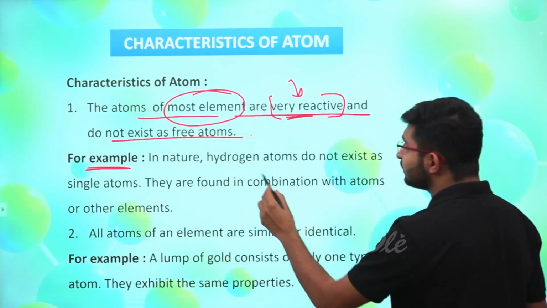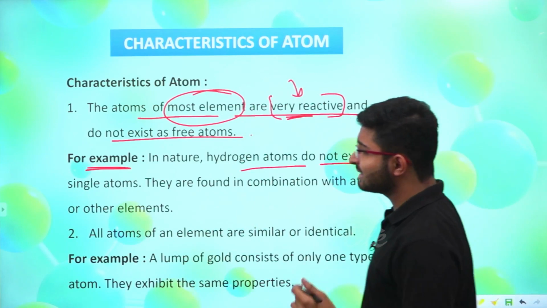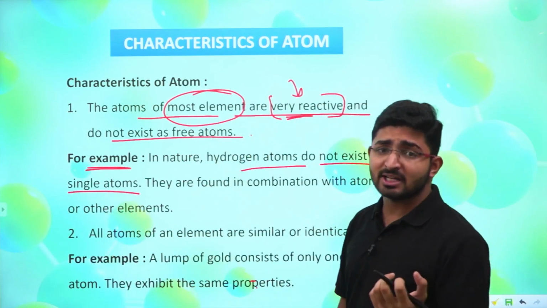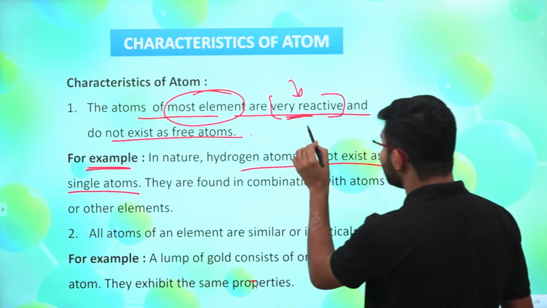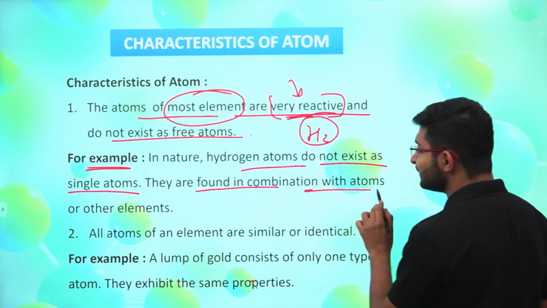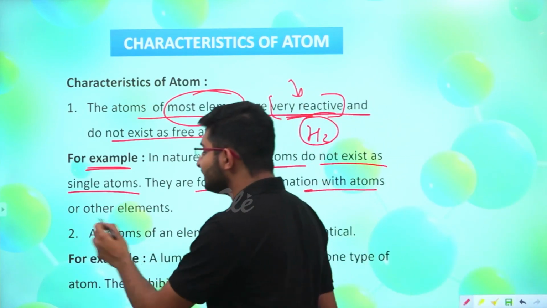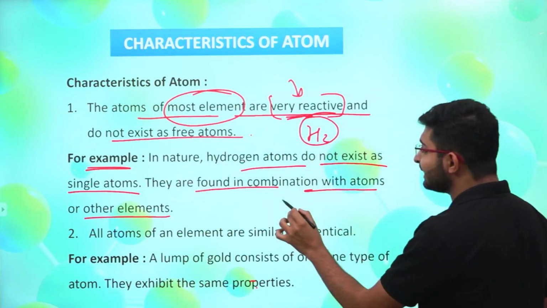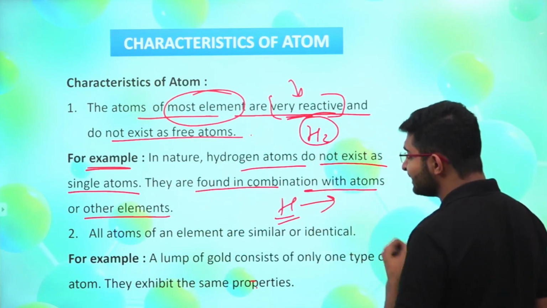In nature, hydrogen atoms do not exist as single atoms. I have already told you that hydrogen doesn't exist independently, but in the diatomic form. So they are found in combination with other atoms, like the atoms of the element Cl.